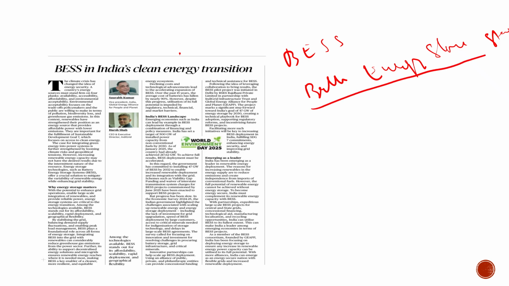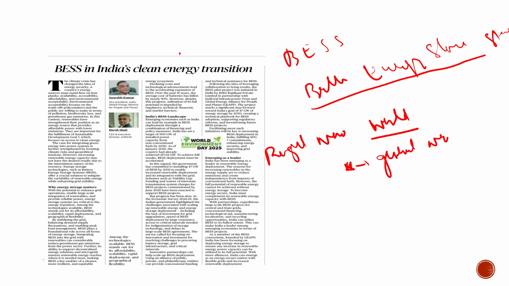Let me give you the nutshell of the article. I will give it in a different way, in my way. Right now, if we look at the world, how it is behaving, how the countries are behaving, what are the issues right now in our world. The first thing which is mostly highlighted is global warming and climate change.